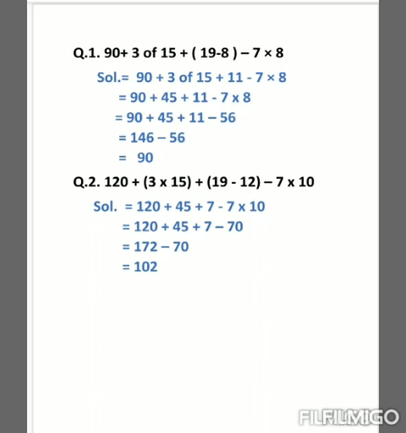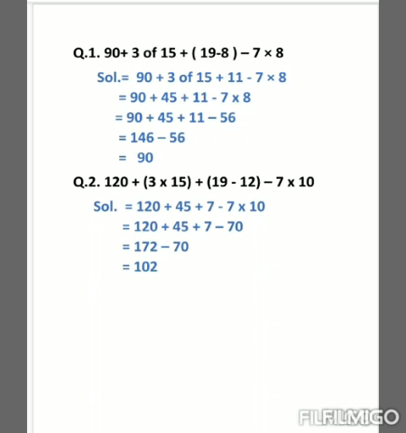See the next question. 120 plus small bracket 3 multiplied by 15 small bracket close plus small bracket 19 minus 12 small bracket close minus 7 multiplied by 10. So in this also we will solve the brackets first. We will solve both the two brackets. So 3 multiplied by 15 is equal to 45, and 19 minus 12 is equal to 7.